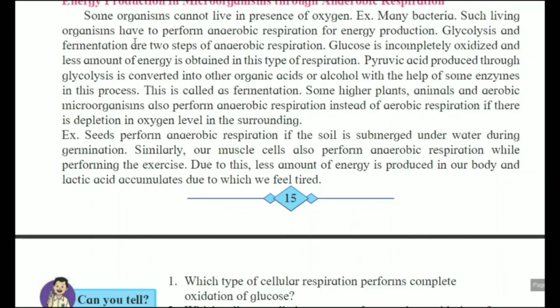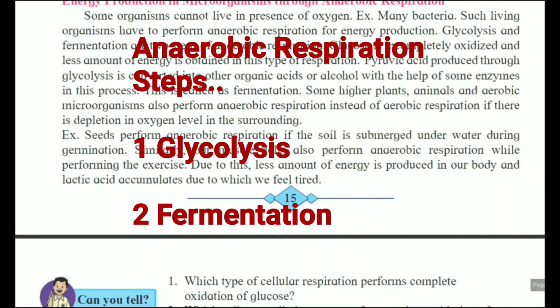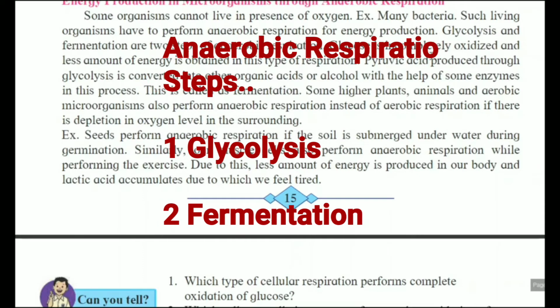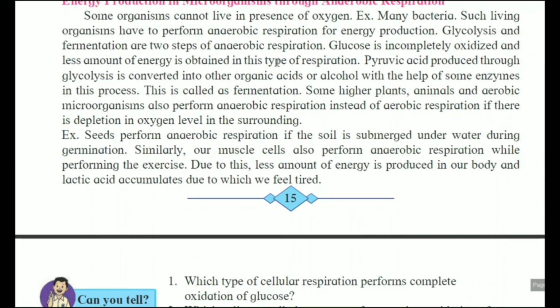Glycolysis and fermentation are the 2 steps of anaerobic respiration. The first step is glycolysis, the second step is fermentation. Glucose is incompletely oxidized and a smaller amount of energy is obtained in this type of respiration. Why incompletely oxidized?